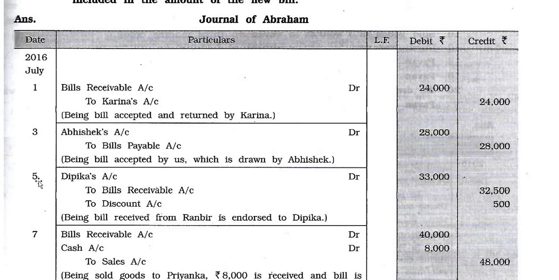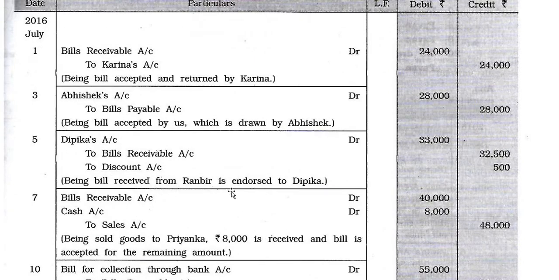Now Deepika's, on date number 5. Deepika's account debit 33,000 to bills receivable account 32,500 and to discount account 500. Deepika's account debit 33,000, bills receivable account 32,500, and discount of 500 rupees received. Being bill received from Ranbir is endorsed to Deepika.